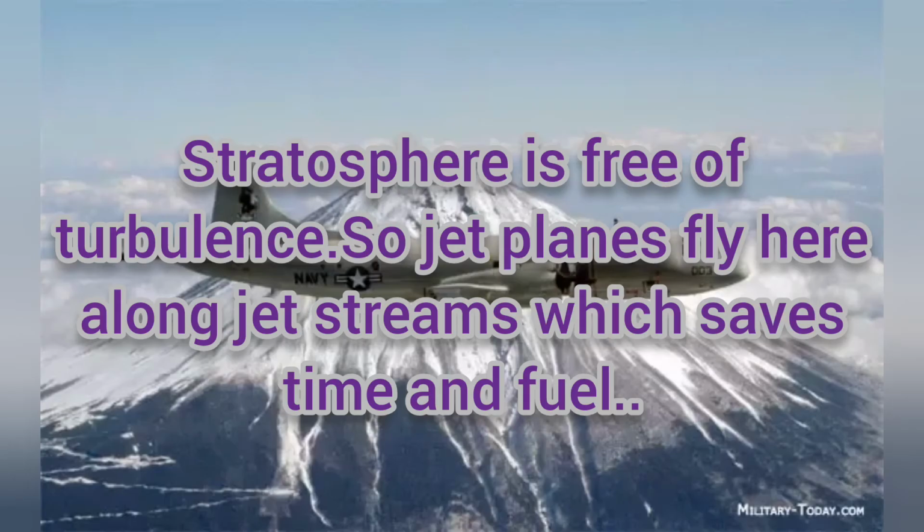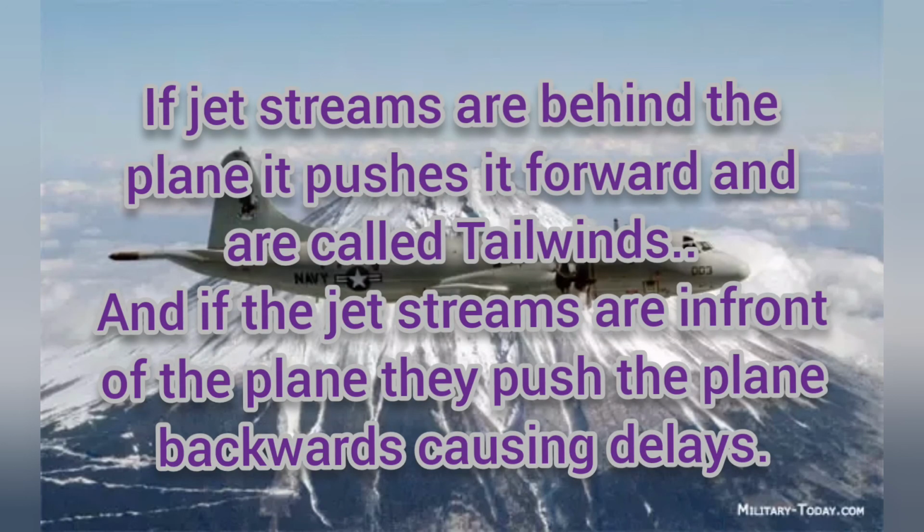There is little turbulence in the stratosphere, which is why commercial pilots like to fly in this layer. Now, riding with the jet stream saves time and fuel. If the winds are behind the plane, they push it forward, and that is why they are called tailwinds. Tailwinds can help you reach your destination more quickly. And if these winds are in front of the plane, they push it backwards, and that is why they are called headwinds. And strong headwinds can cause flight delays.